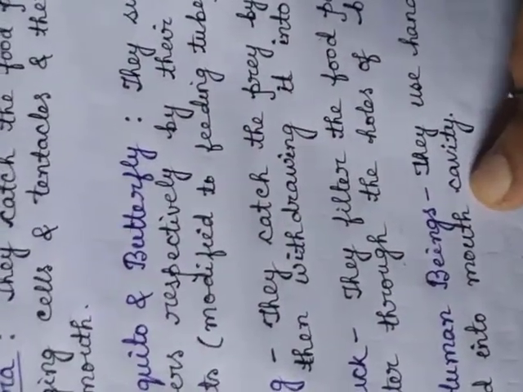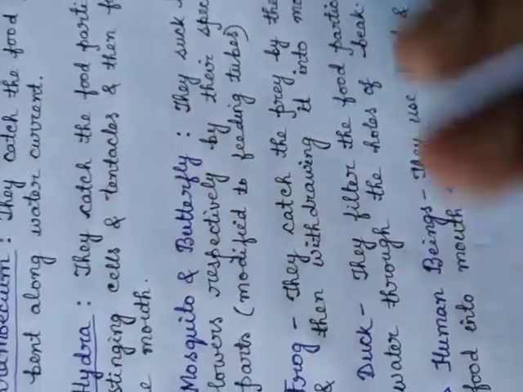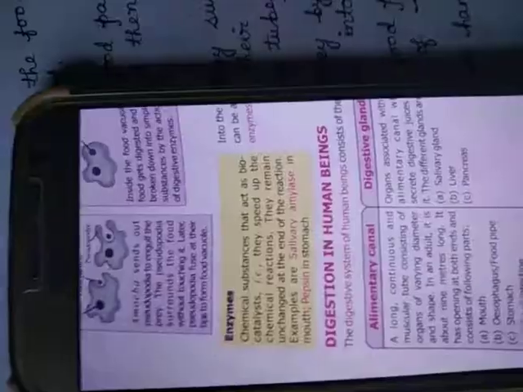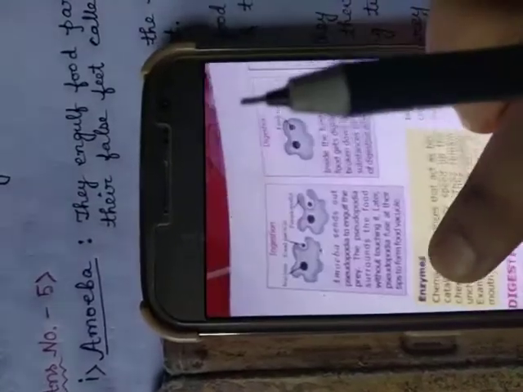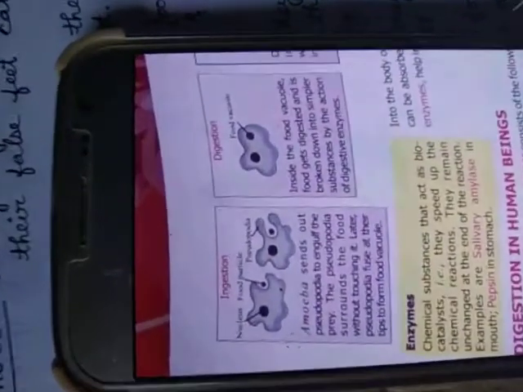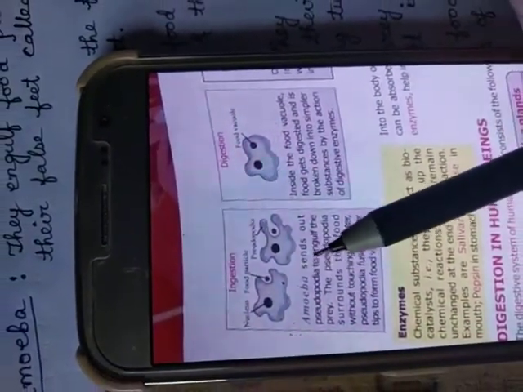And at last is the human beings. How do human beings take food? I think no need to describe it. We all know that. Now, how holozoic nutrition occurs in amoeba, we have to know.